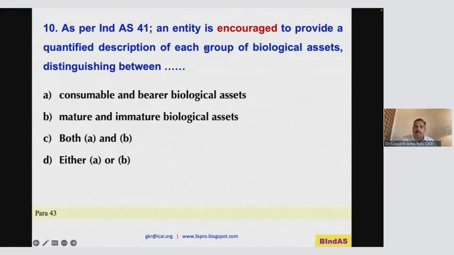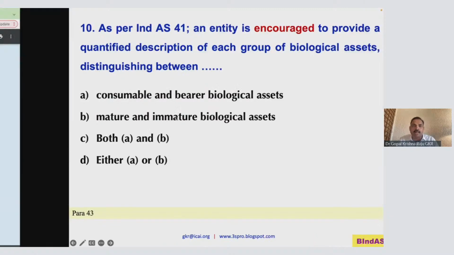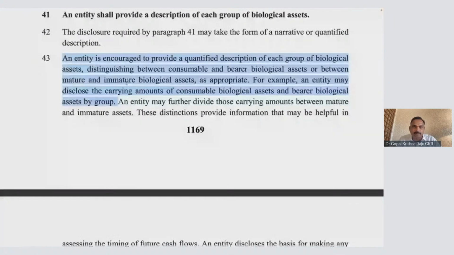As per Ind AS 41, an entity is encouraged to provide a quantity description of each group of biological assets, distinguishing between consumable and bearer, mature and immature. So again, I will take you to 43. Distinguishing between consumable and bearer. And an entity may disclose the carrying amount of biological assets and bearer by group.